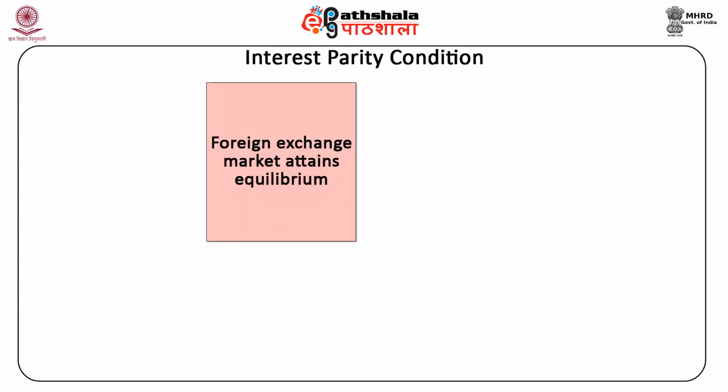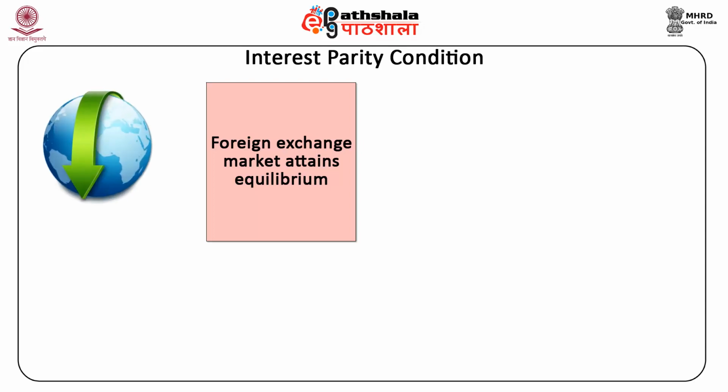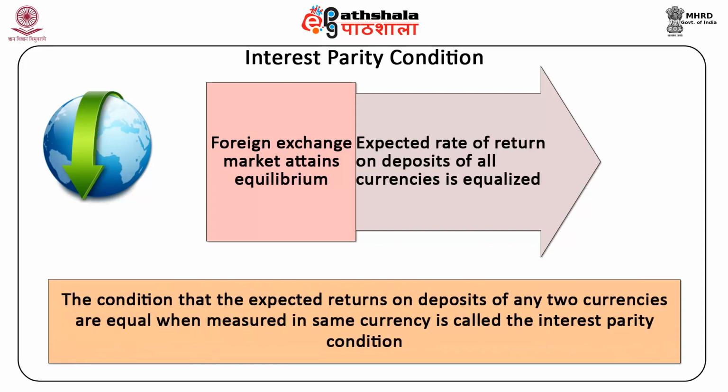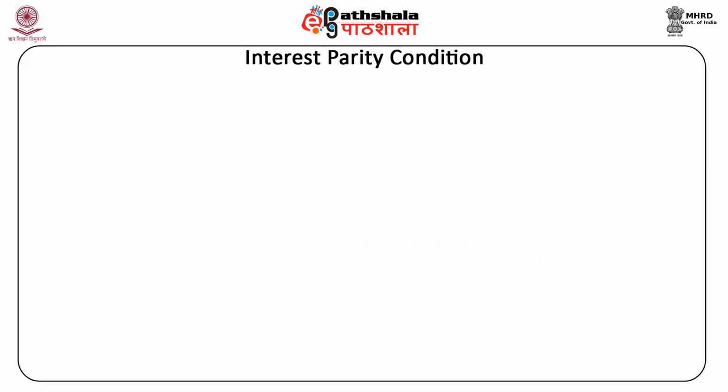The foreign exchange market attains equilibrium when the expected rate of return offered on the deposits of all currencies is equalized. The condition that the expected returns on deposits of any two currencies are equal when measured in the same currency is called the interest parity condition. This means that an individual considers all the securities denominated in whatever currency as equally desirable to hold.